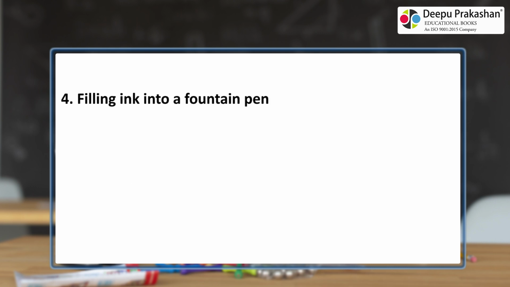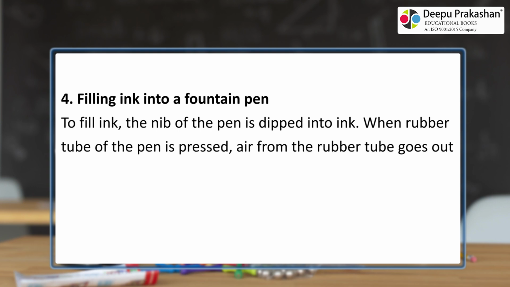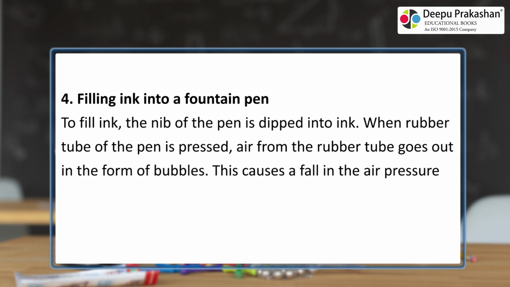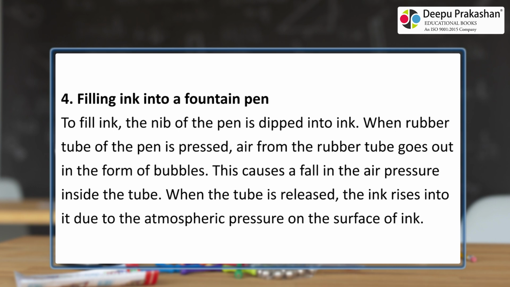Filling ink into a fountain pen. To fill ink, the nib of the pen is dipped into ink. When the rubber tube of the pen is pressed, air from the rubber tube goes out in the form of bubbles. This causes a fall in the air pressure inside the tube. When the tube is released, the ink rises into it due to the atmospheric pressure on the surface of ink.